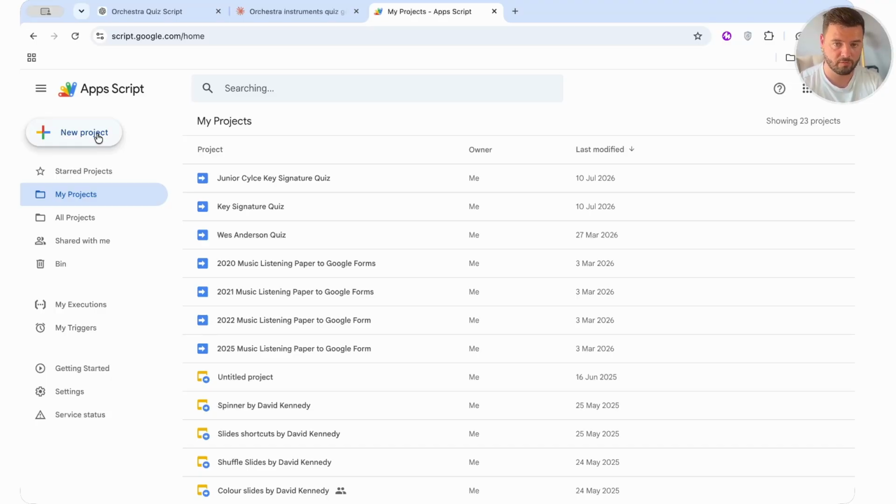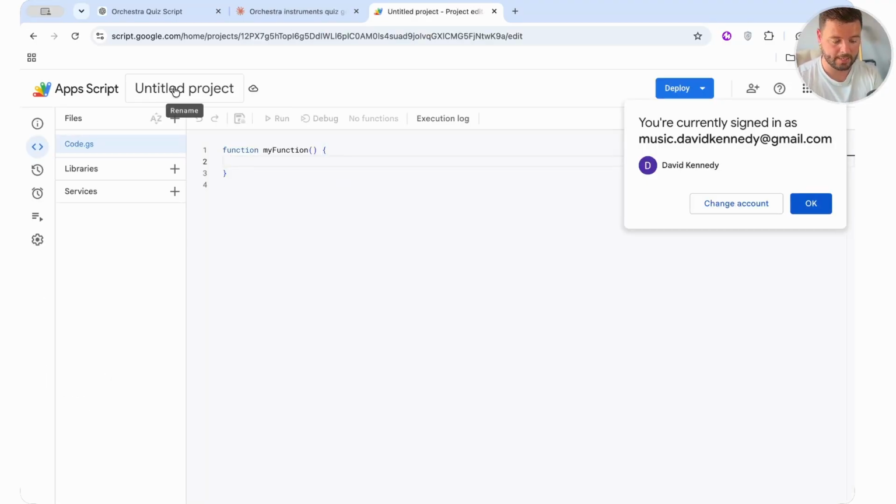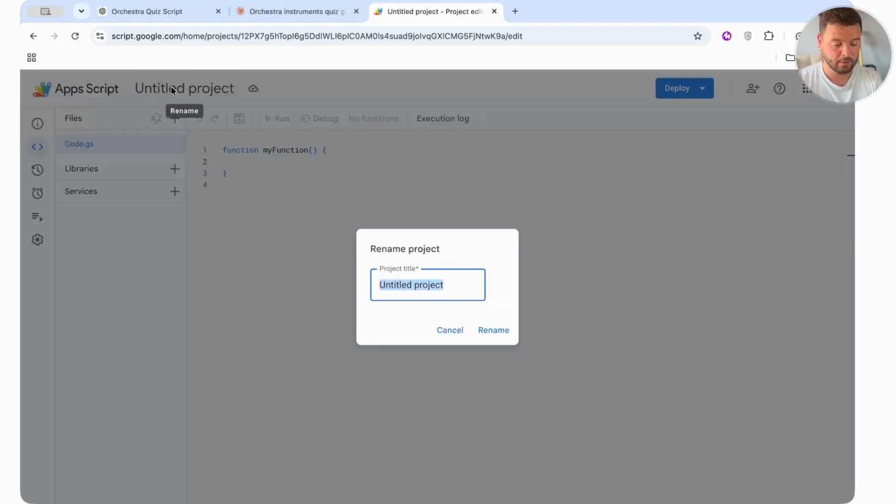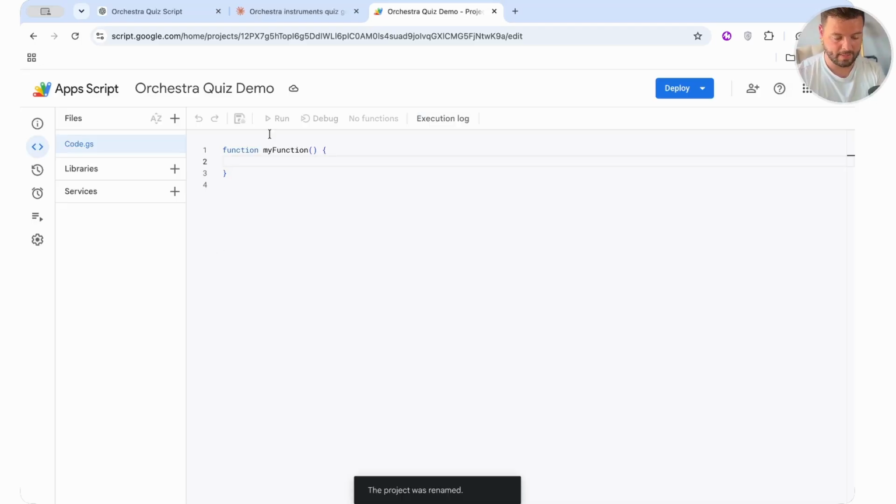What you're going to do on the first time is you're going to click New Project. And just like you're creating a Google Forms quiz or you're creating slides or a Word doc, you're going to just rename this. I'll call it Orchestra Quiz Demo for today's purposes. And then that file that I copied is called a code.js file. You don't even need to know what that all means. All I need to do now is paste.